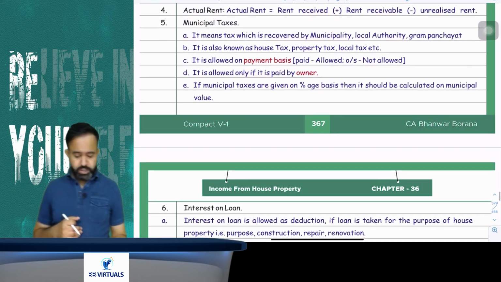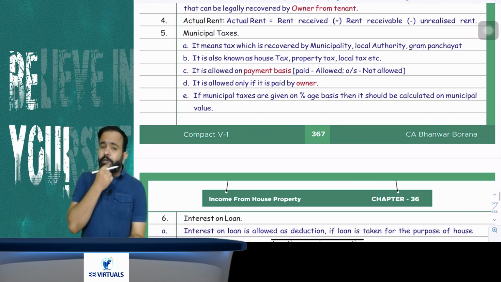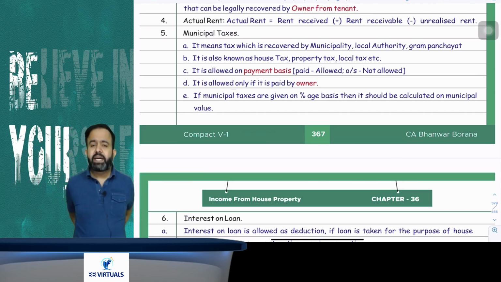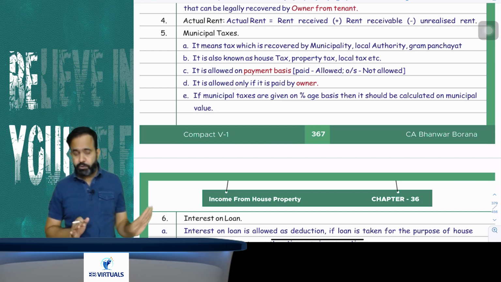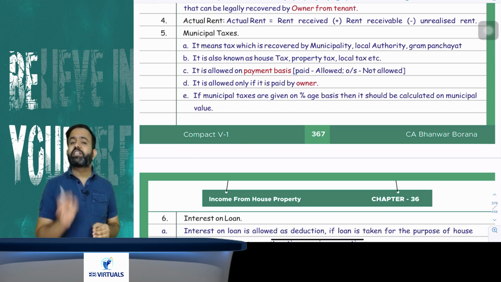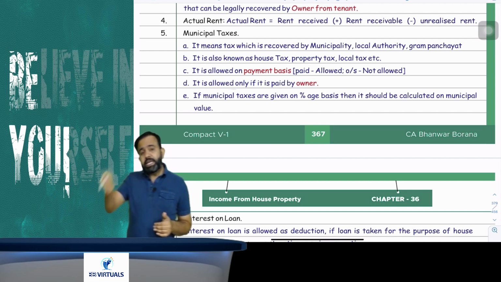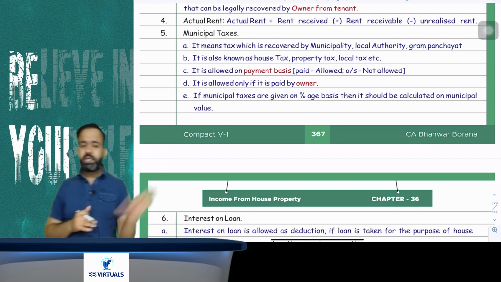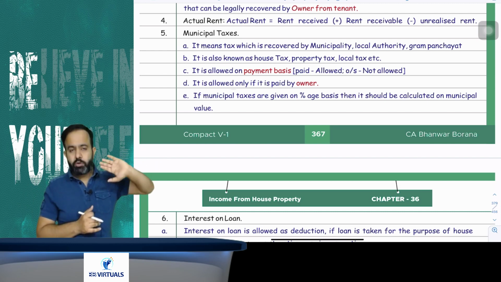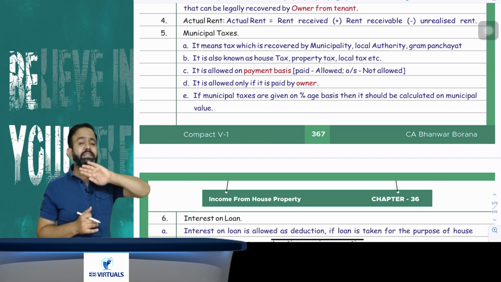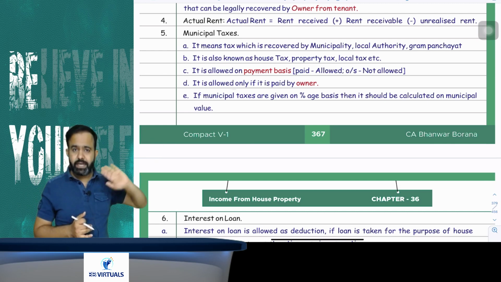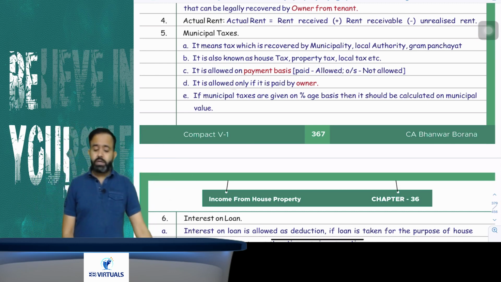Now, all people just pay attention. Question is that, sir, you are saying that municipal taxes you can reduce, but guys, municipal taxes can be reduced only if it is paid by the owner. If it is paid by tenant, then you cannot reduce. Means you can reduce the municipal taxes only if it is paid by the owner. Now, one more point, municipal taxes is allowed on the payment basis. Means if you paid the municipal taxes, then only it is allowed. Suppose if there is any outstanding municipal taxes, then it is not allowed. Means actually paid, then it is allowed. If it is not paid, outstanding, then it is not allowed as deduction.